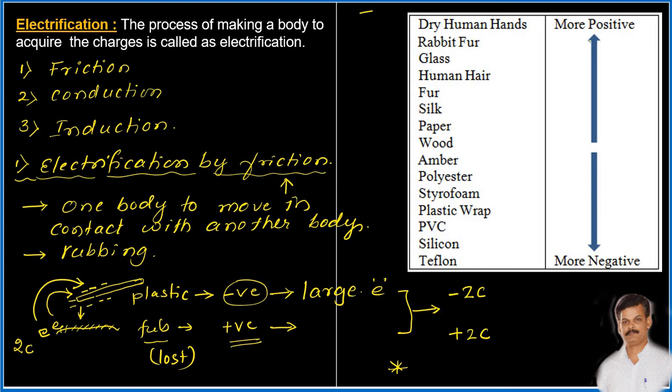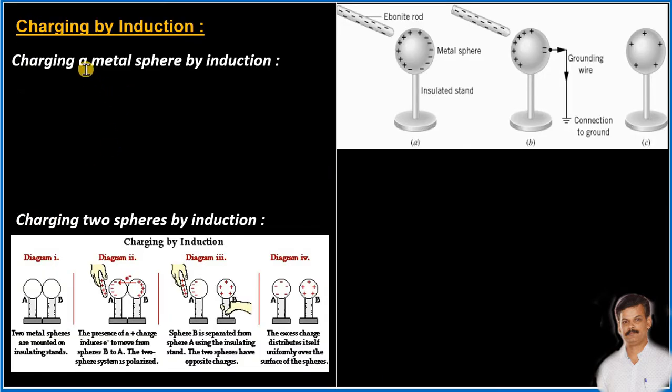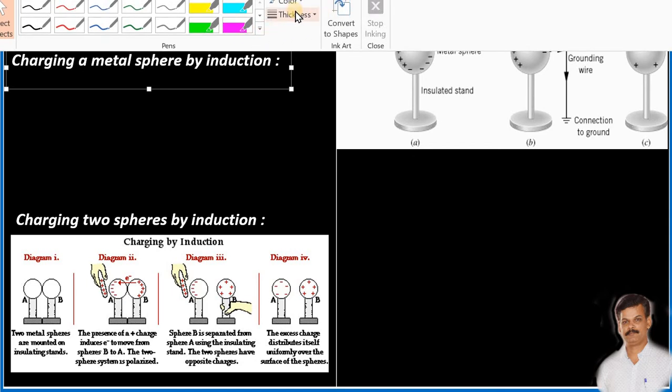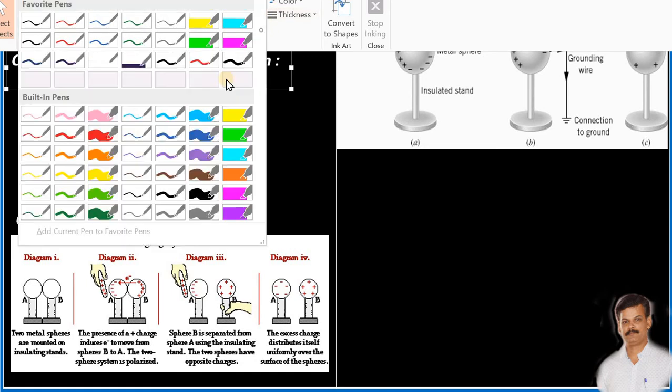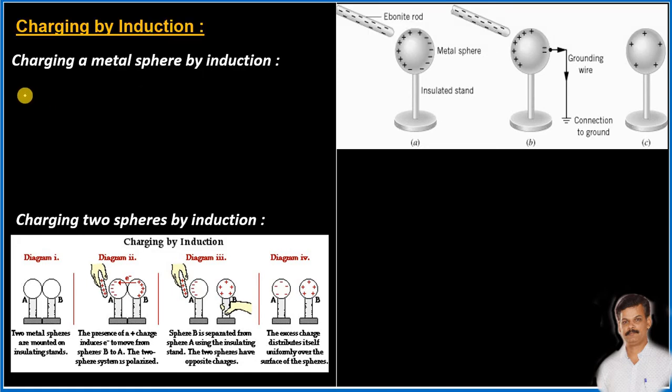Now, let us understand the second method, that is charging by the method of induction. So how this charging by the method of induction can be achieved? See, again it is very simple. Charging by the method of induction is very simple. Let us understand it. Let us consider this diagram.